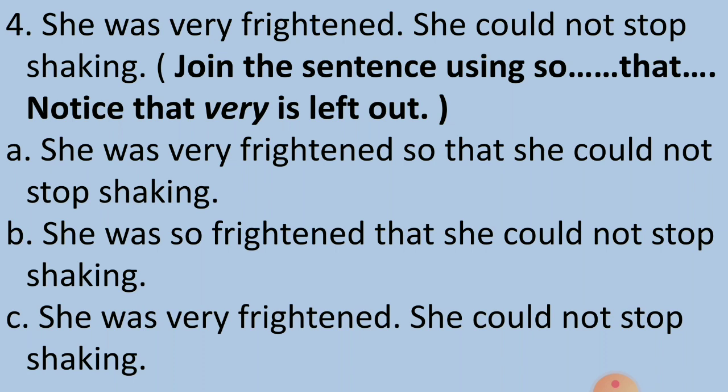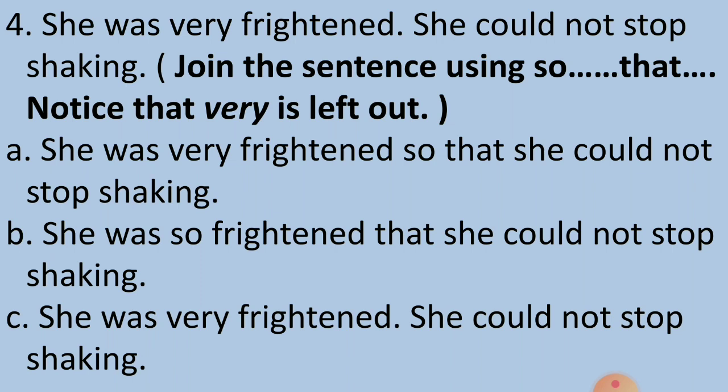Fourth question. She was very frightened. She could not stop shaking. Join the sentence using so that. Notice that very is left out. So we have learned in this chapter, children, that while solving such exercises, when we are using so that, we have removed very from the sentence and then joined the given two sentences. Remember? Let's see if you can do it quickly.